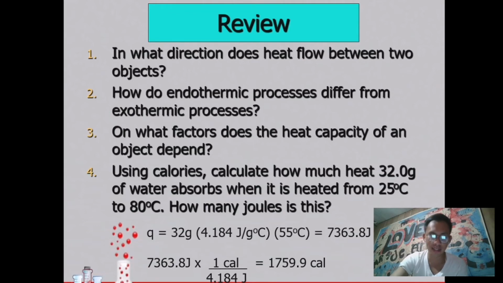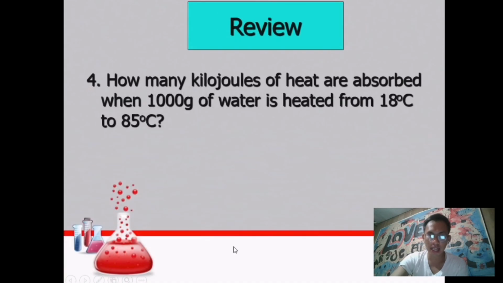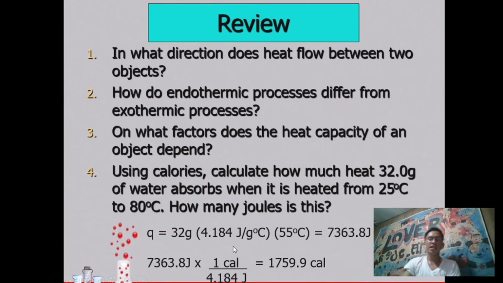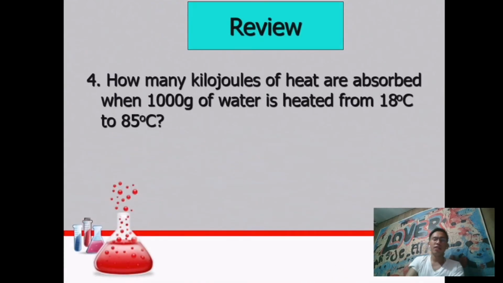So the answer is 7,363.8 joules, and we will convert that joules into calories. 7,363.8 joules times 1 cal, then divided by 4.184, the answer is 1,759.9 calories. So the next one: how many kilojoules of heat are absorbed when 1,000 grams of water is heated